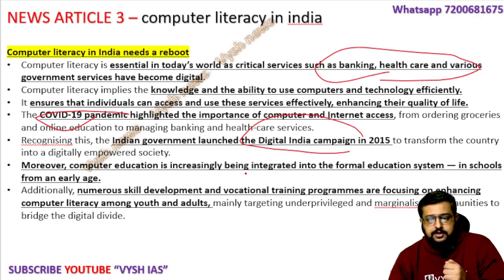Okay, so that is why you have to increase this literacy level, because now it is there in youth and adults, but it has to be in older people also. Even our parents will be hesitant now to use Google Pay or PhonePe or anything. They don't use debit cards or credit cards much either. So these things have to reach older people, and also people in rural areas and the underprivileged; we should train them and bridge the digital divide which we have.